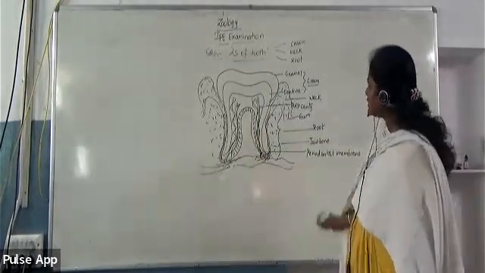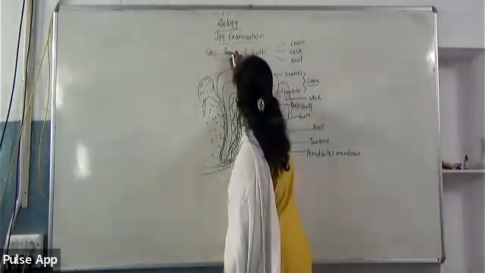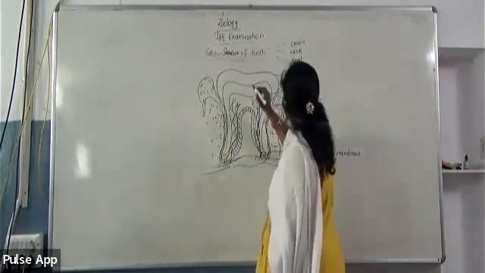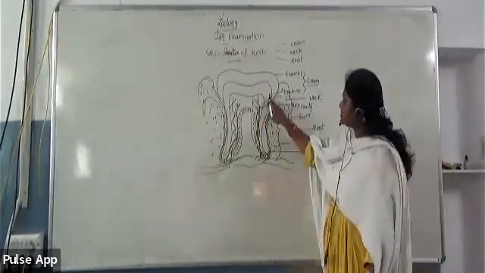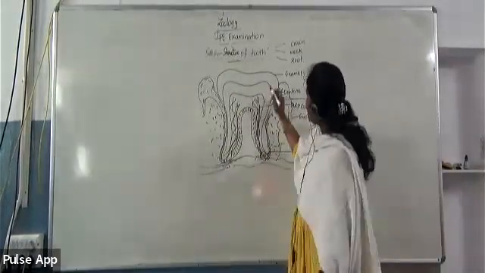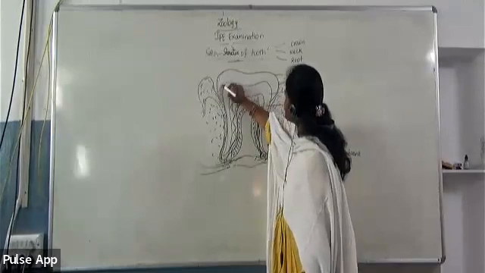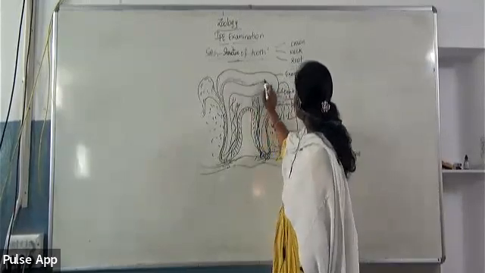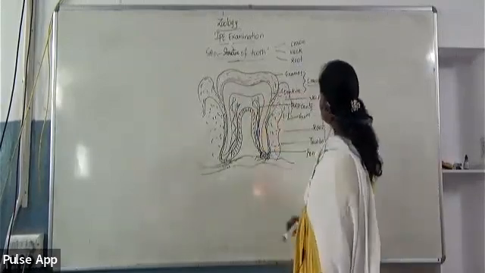In the structure of tooth, this is dentin. And this is enamel. Enamel is the whitish substance covering the tooth, and enamel is the hardest substance of the body.